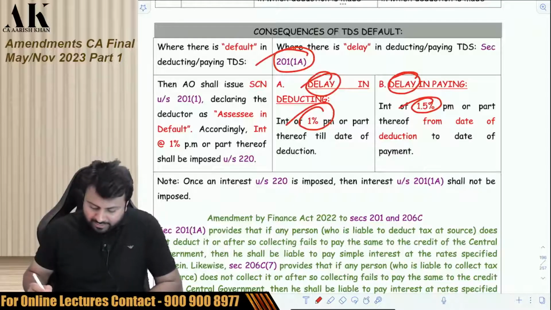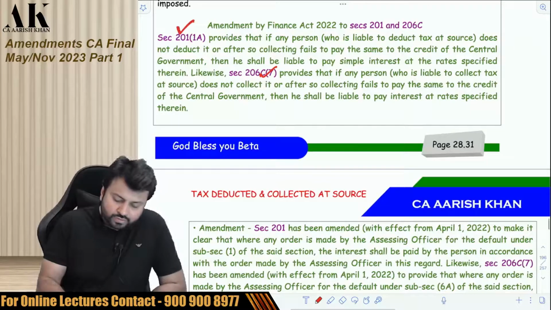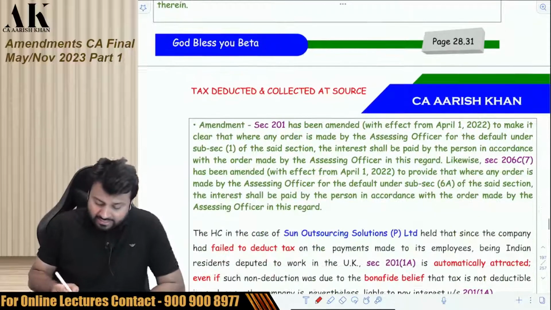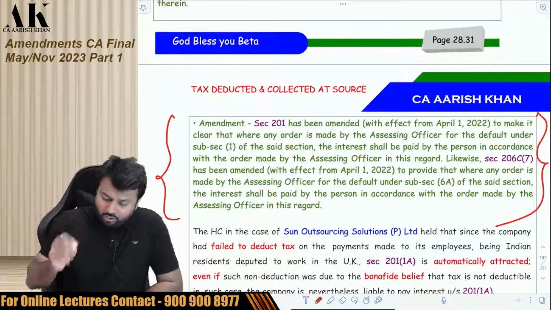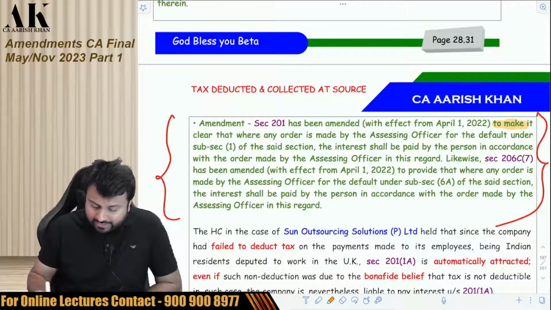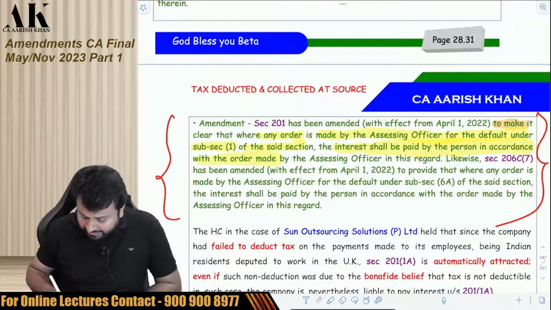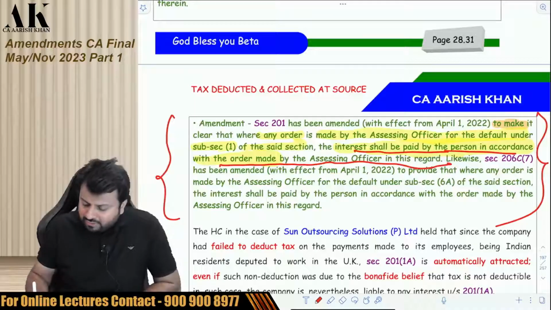So finally, the government has clarified for both TDS as well as TCS: for TDS in 201 subsection 1A, for TCS in 206C subsection 7, that it is the AO who is going to determine. 201 has been amended to make it clear that where any order is made by the AO for default under subsection 1 of the said section, the interest shall be paid in accordance with the order made by the assessing officer in this regard. And a similar amendment is also made for TCS.